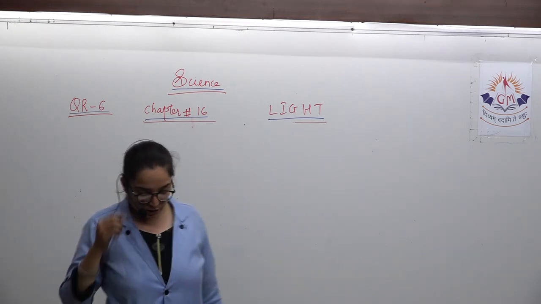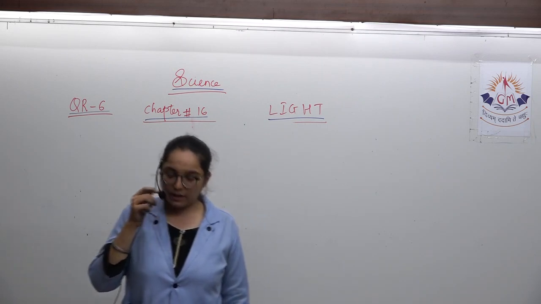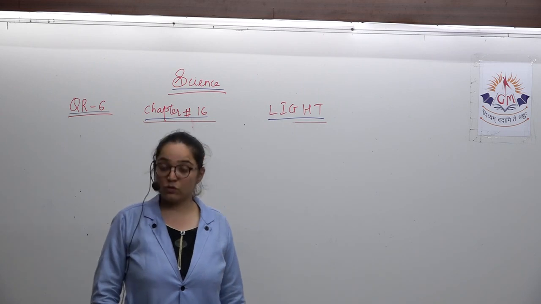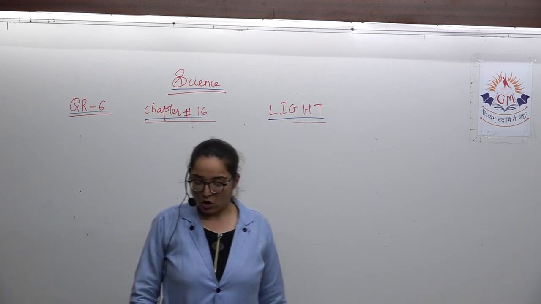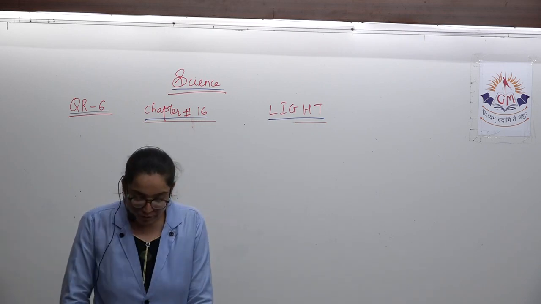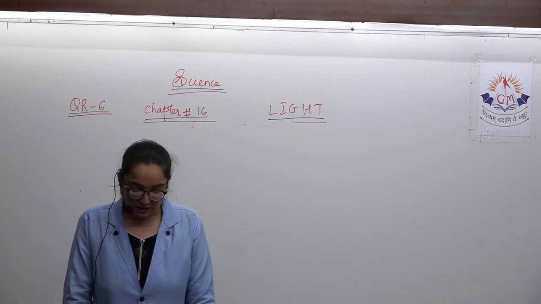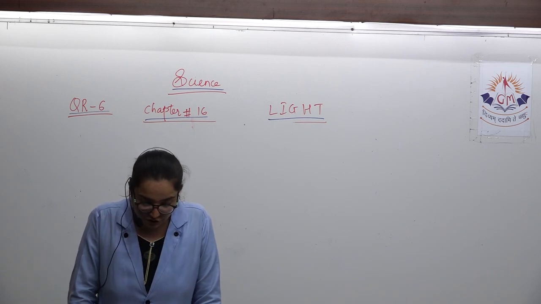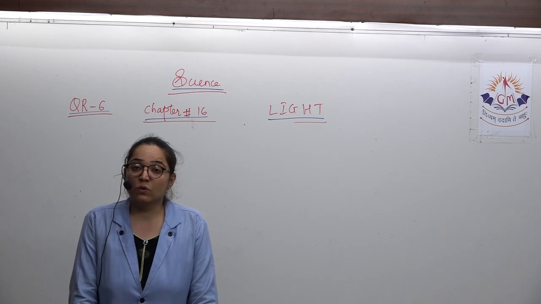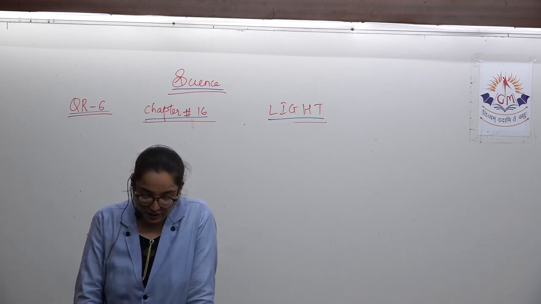Now coming to the next part, that is care of eyes. Our eyes are an important and delicate part of our body, and so we need to take proper care of them. Too little or too much light is very bad for eyes, and insufficient light can cause headache as well as eye strain, and it can also be injurious to the retina.